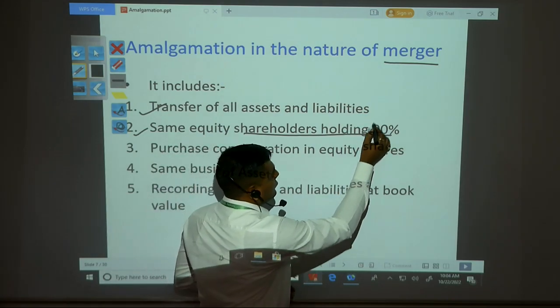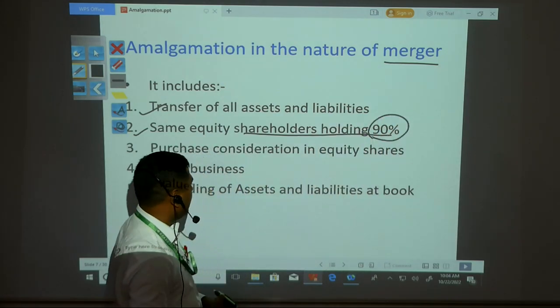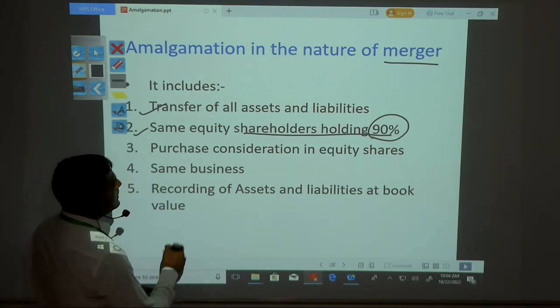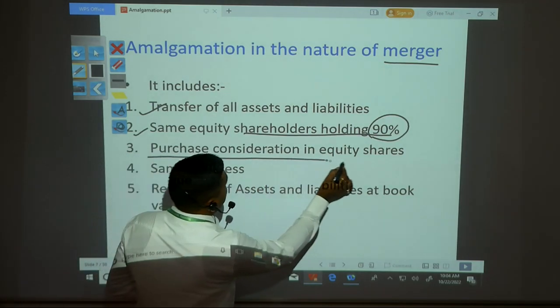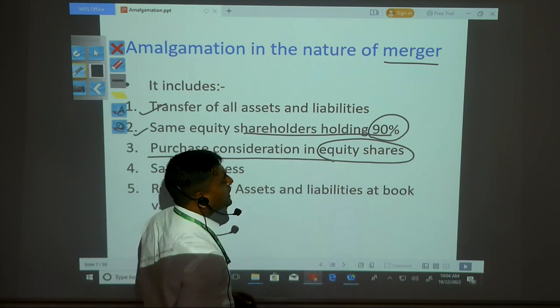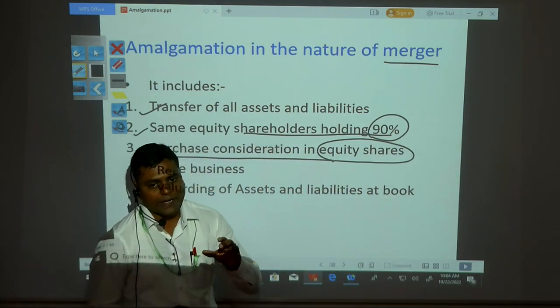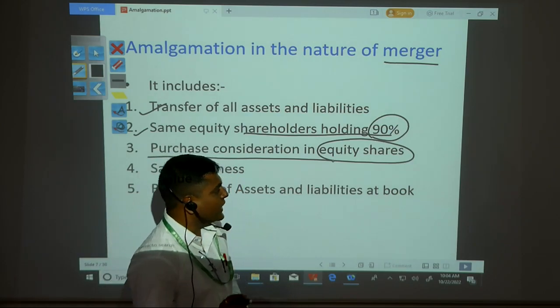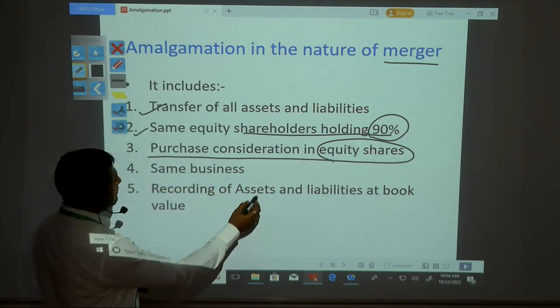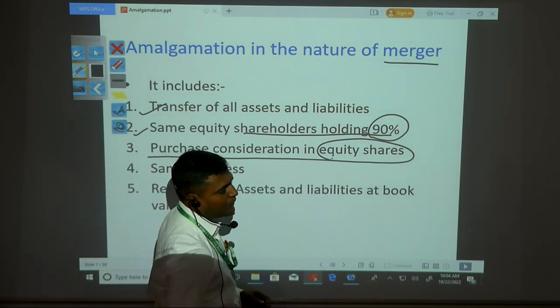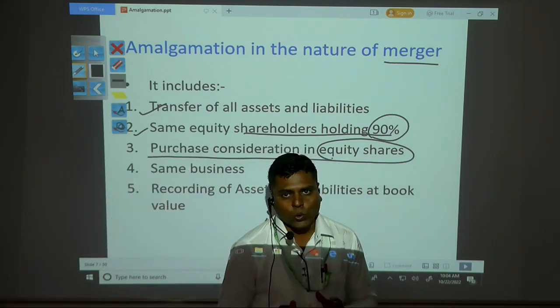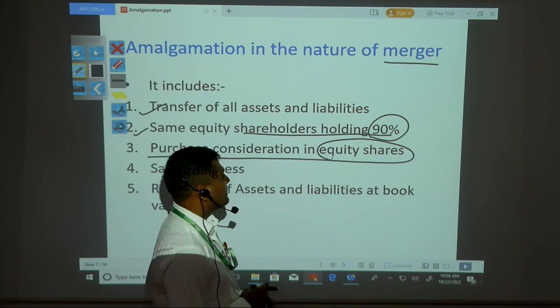It is at least how many percent? That is 90%. And the next one, the purchase consideration is to be paid only in equity shares. Whenever you purchase anything, you have to pay the purchase consideration. So in the merger method you can pay that purchase consideration, or PC, only in equity shares. So what is purchase consideration?